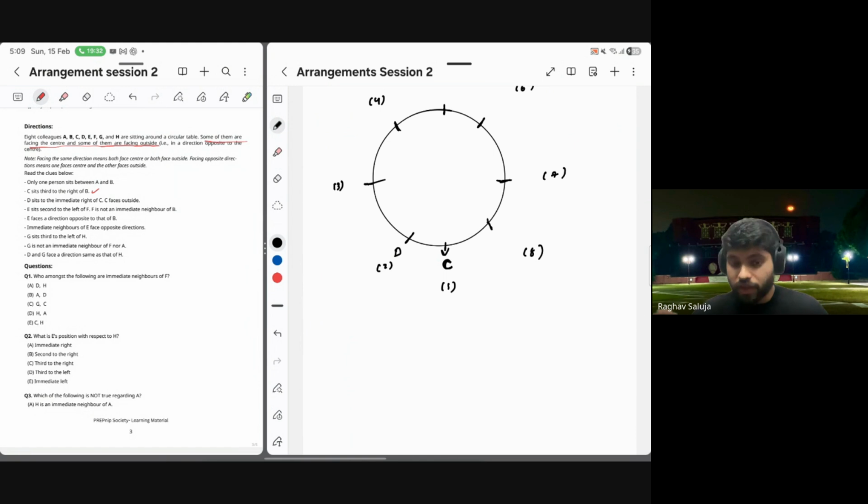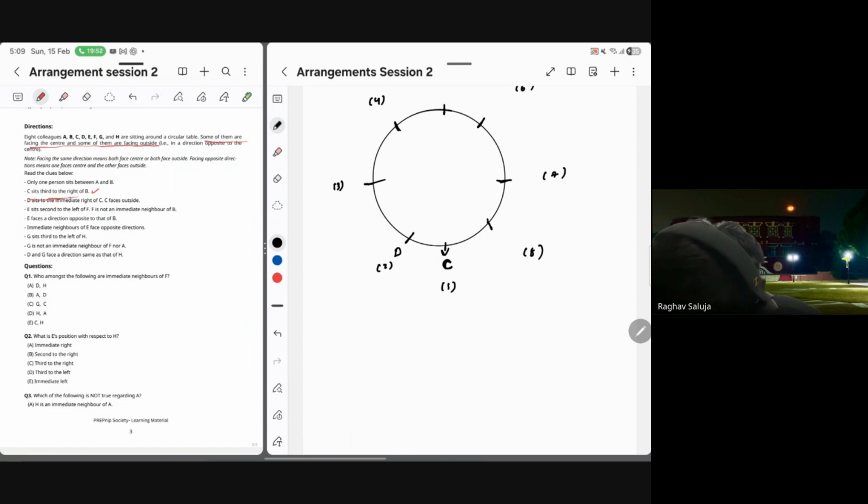Now we have to figure out other clues in which C and D is there so that we can use them. Is there any clue? Find out the clue.